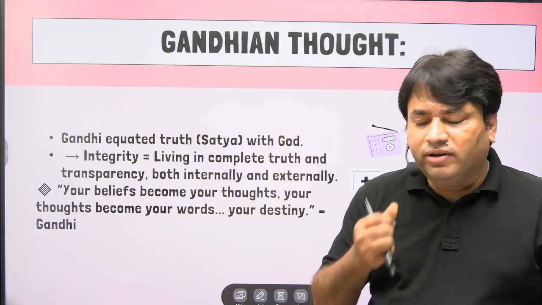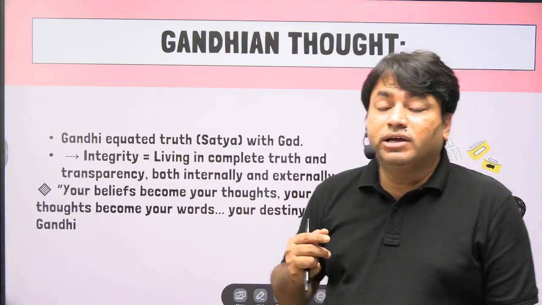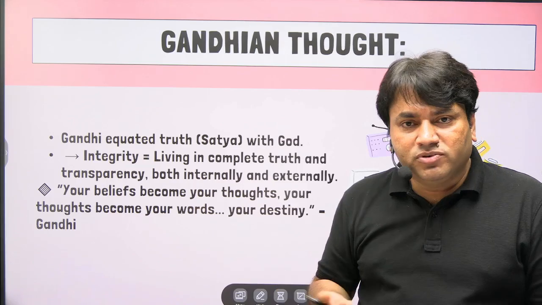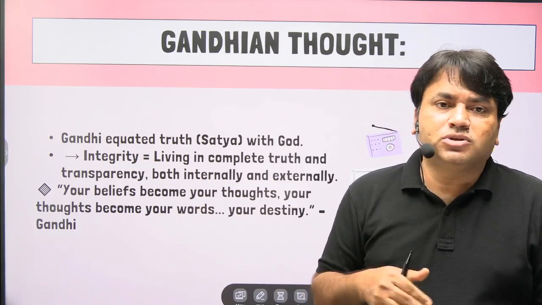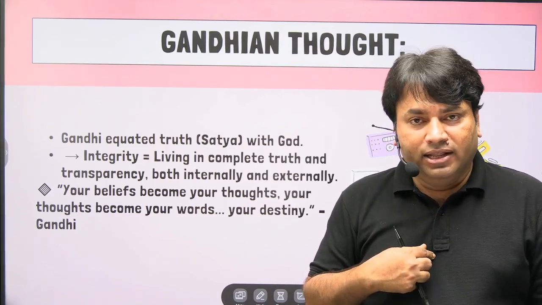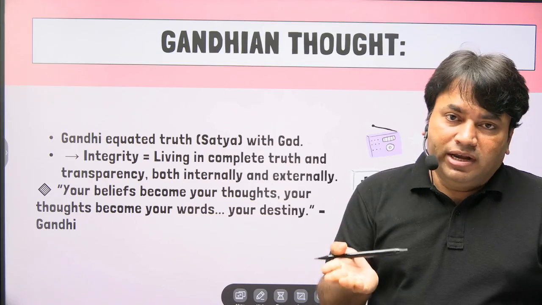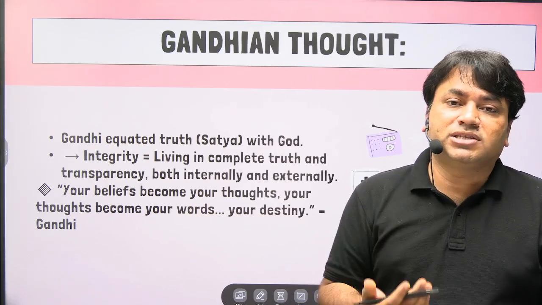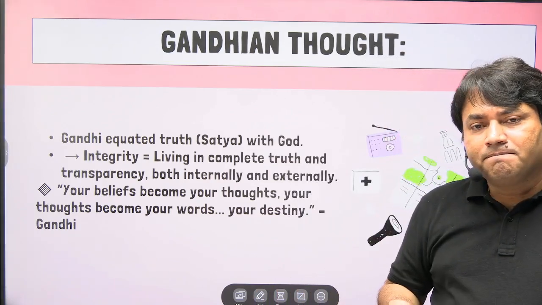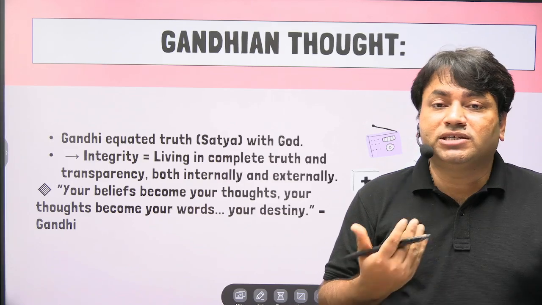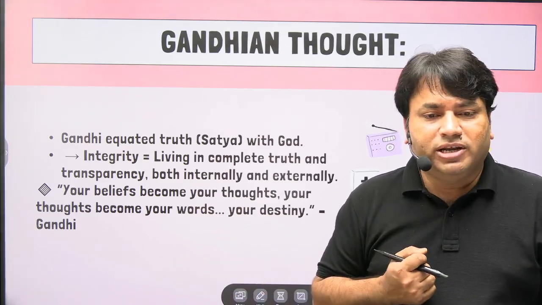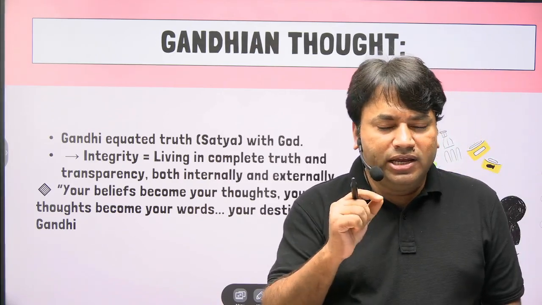And that's why when we read about Gandhi, we have heard about a famous book written by Gandhi, My Experiments with Truth. What is that? This shows this quality of integrity in Gandhi, that accountability. Whatever mistakes he had committed, he himself was discussing these mistakes in public by writing a book. This shows transparency in Gandhi. So that is an important point.